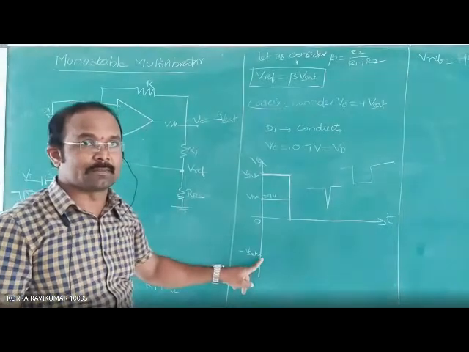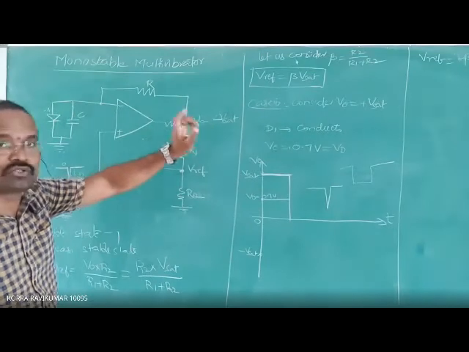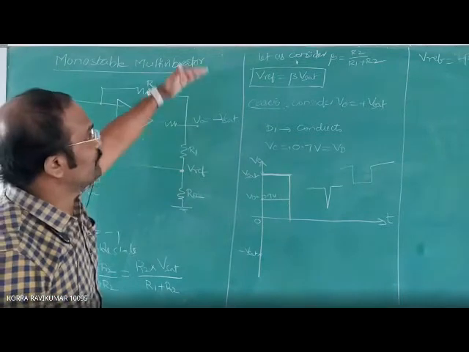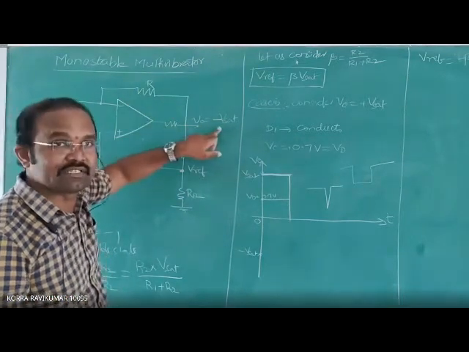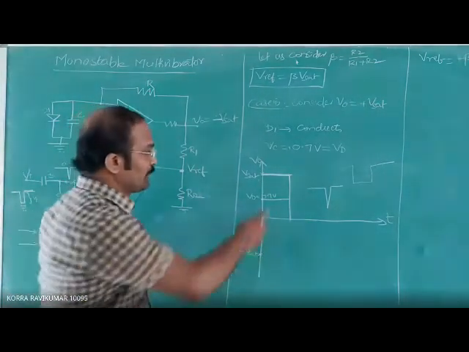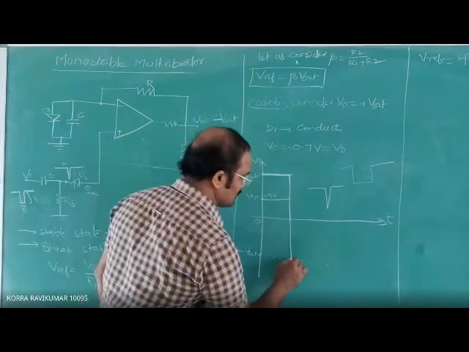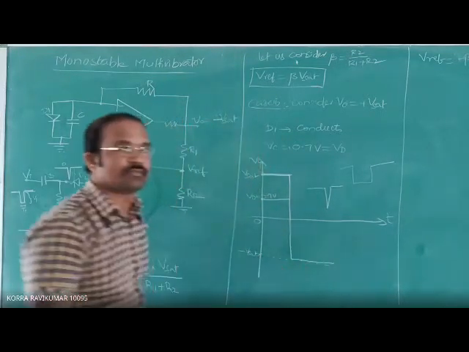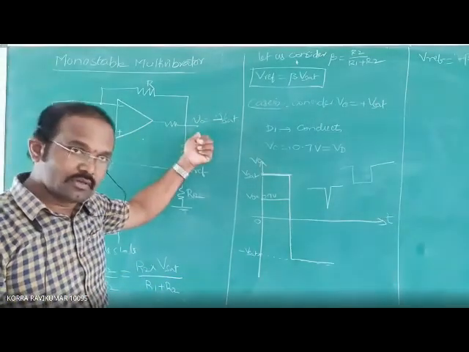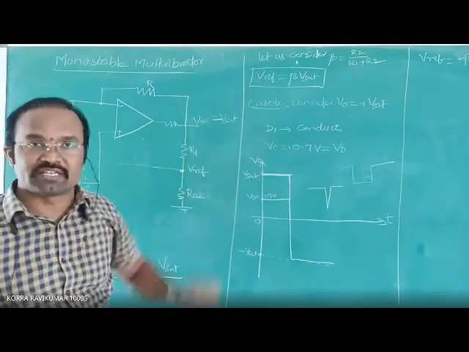It means the output state of the circuit is switching from plus V saturation to minus V saturation. Previously the output was plus V saturation. Now, because of the triggering pulse, our output is changed from plus V saturation to minus V saturation. So there is a switching in the output state, and this is the minus V saturation.